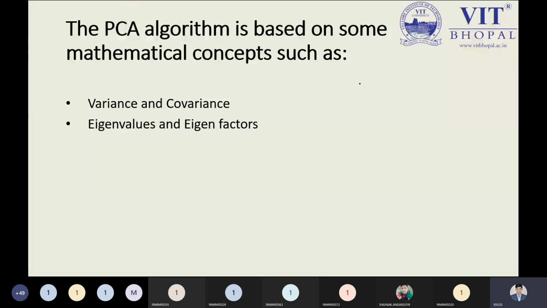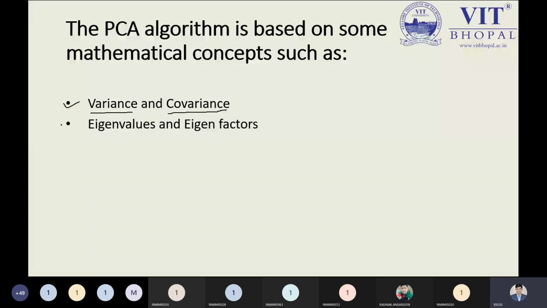So from this point, you are required to understand the concept right now, because once you skip any slide from this portion, you will not be able to understand the steps of PCA. So keep these things in mind properly. PCA, principal component analysis, is based on some mathematical concepts such as variance and covariance. Here we have two important terms: one is variance and the other is covariance.